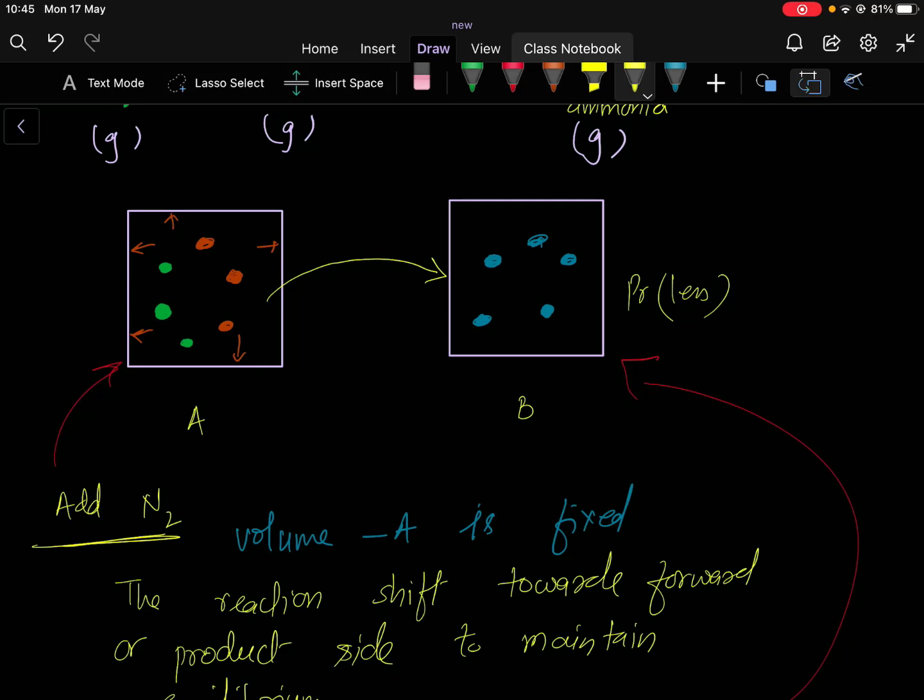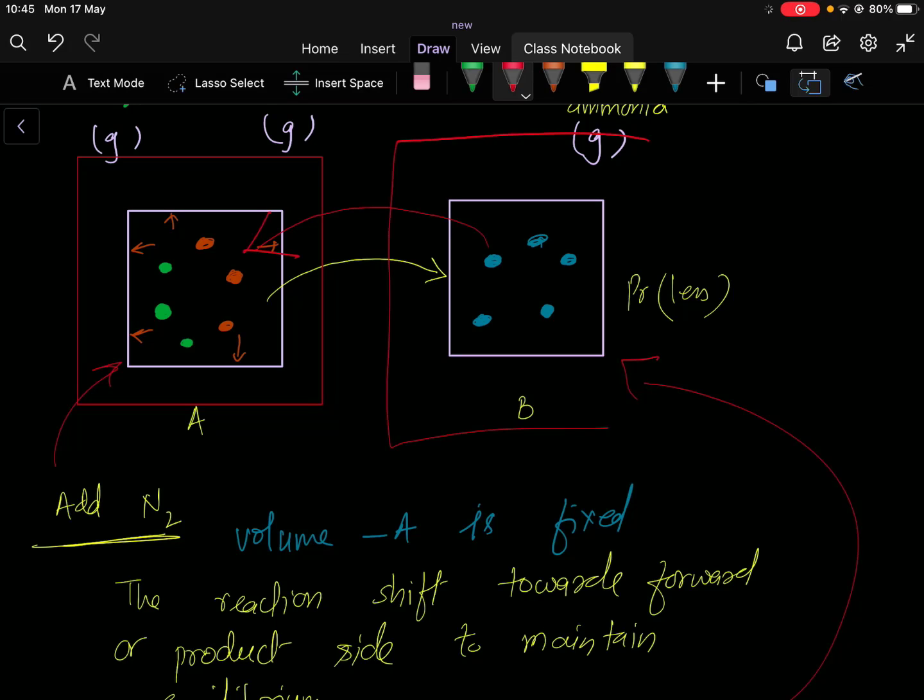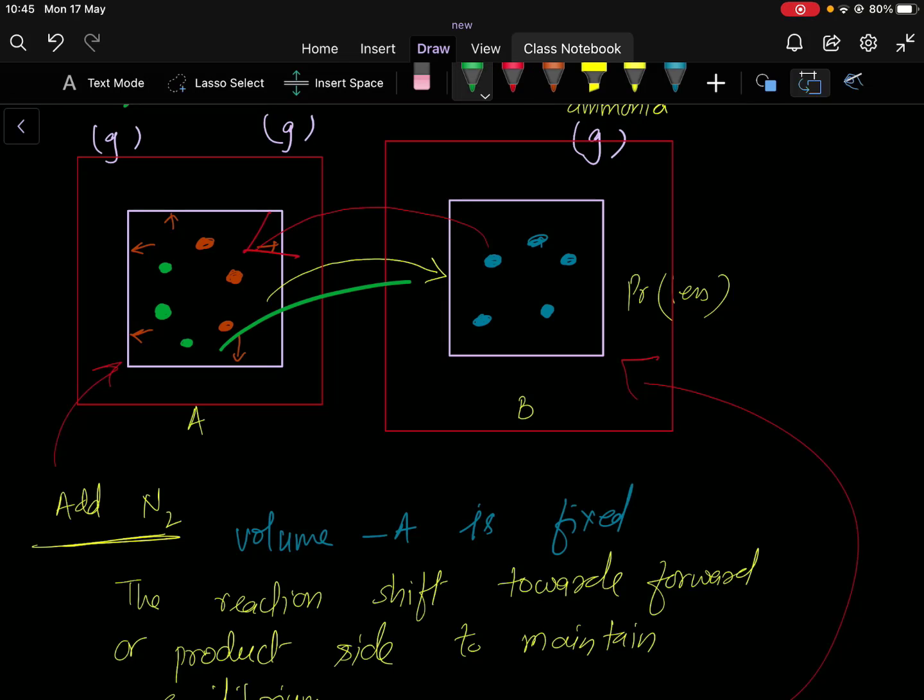Now, to maintain the balance, the reaction shifts towards the reactant side as the volume is increased for them. As the volume is increased, the reaction shifts towards the backward, reactant side. If I increase the volume of container B, the pressure gets reduced, so the reaction shifts towards the product side, the forward side, to maintain the balance.